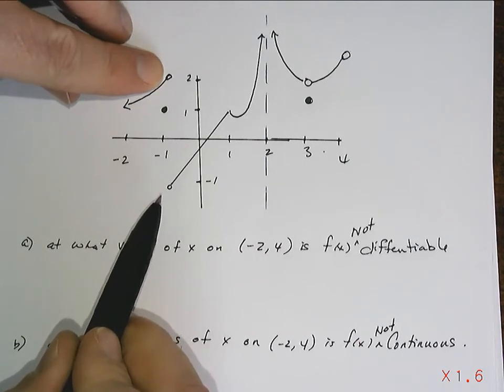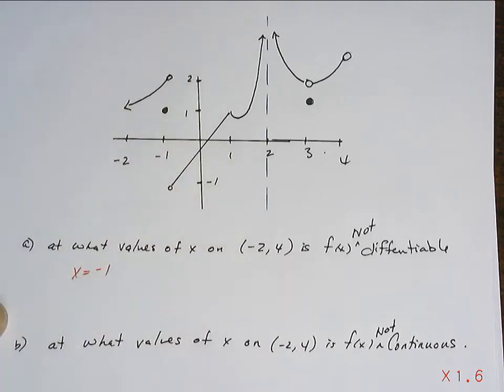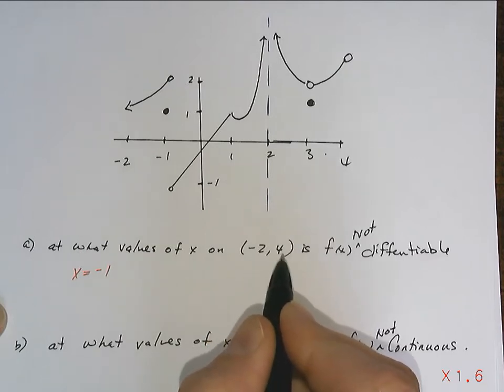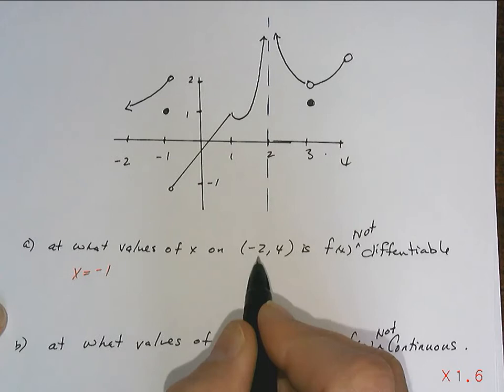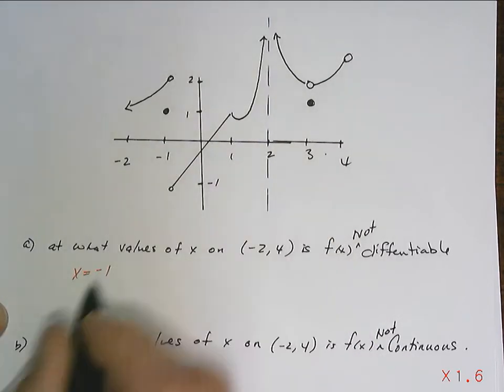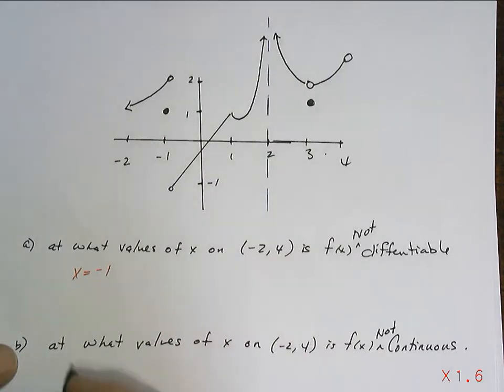Okay, so here, I'm not continuous. Do you agree? So I am not continuous at x equals -1. Notice that this is an interval, right? So I'm not supposed to include -2 and I'm not supposed to include 4. So I'm looking at everything in between -2 and 4. That's interval notation. So at -1, I am definitely not differentiable. Or sorry, I am not continuous. In fact, I'm not differentiable either, am I?